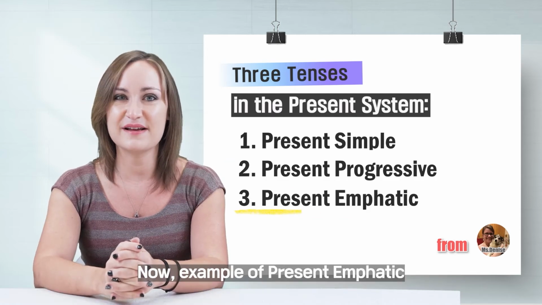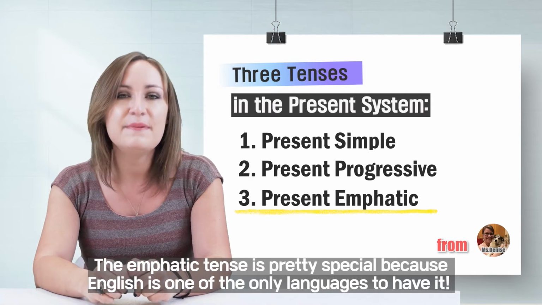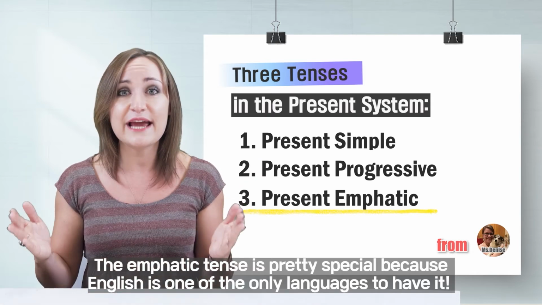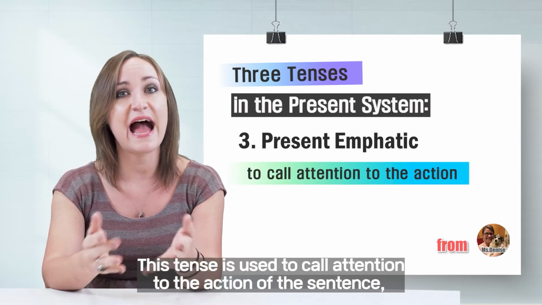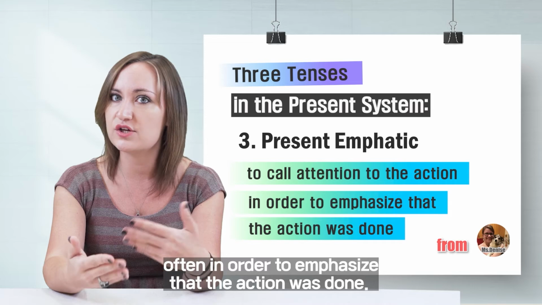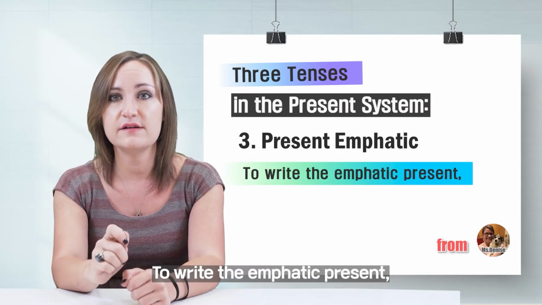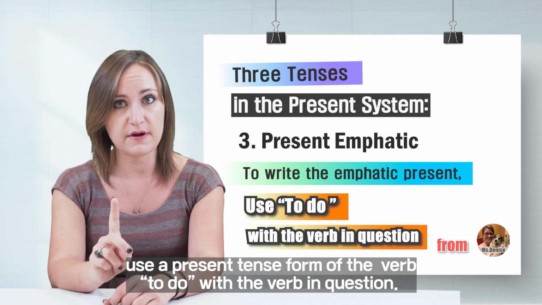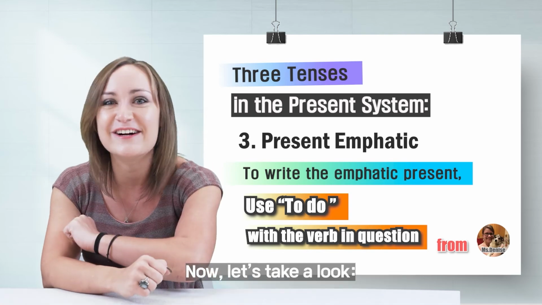Now, examples of the present emphatic. The emphatic tense is pretty special because English is one of the only languages to have it. This tense is used to call attention to the action of the sentence, often in order to emphasize that the action was done. To write the emphatic present, use a present tense form of the verb to do with the verb in question. Now let's take a look.